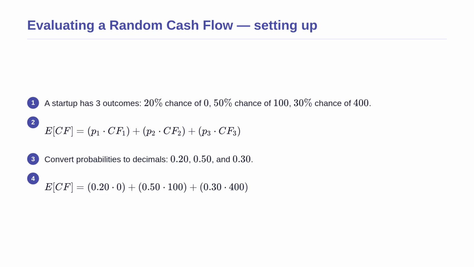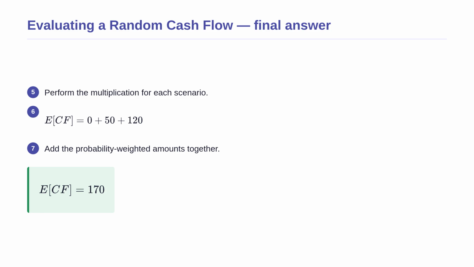We expand the summation formula for our 3 specific scenarios: failure, average success, and massive success. Then we substitute the given probabilities as decimals and the cash flow amounts into our equation. Now we perform the multiplication for each scenario. The failure scenario contributes $0 to our expectation. The average scenario contributes $50. The massive success scenario contributes $120. By adding these together, we find the expected value is $170.